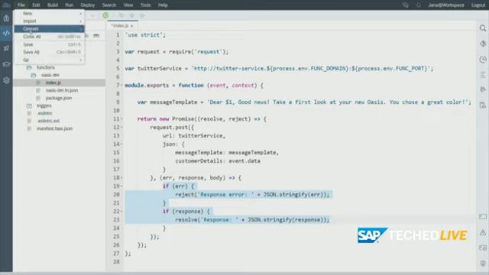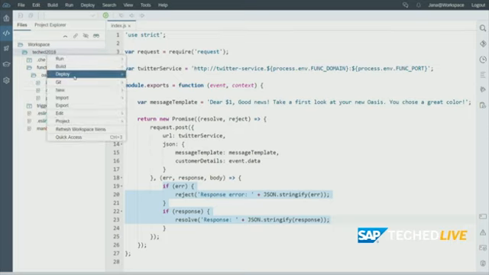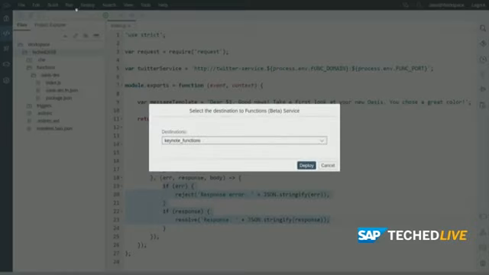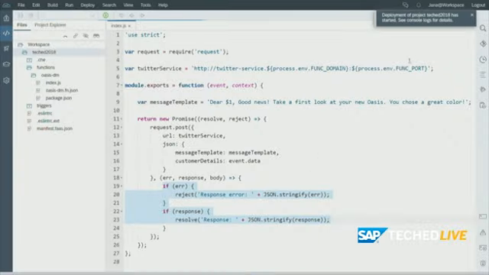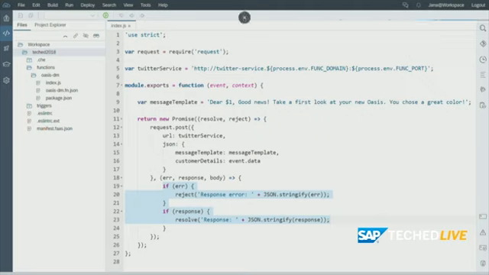Now saving the project and right-clicking and deploying the project from the Web IDE into SAP Cloud Platform. It will take a couple of seconds to run the deployment, and then we have the function in place in order to do the job. So in very few seconds, we've actually created a 30-line function which is going to take an event trigger from the S4. It's then going to take the photograph we've just taken and tweet that to the customer. Exactly, and you see the project is already deployed, so whenever you now trigger this function, the according coding will be executed and the customer is staying engaged with his car.